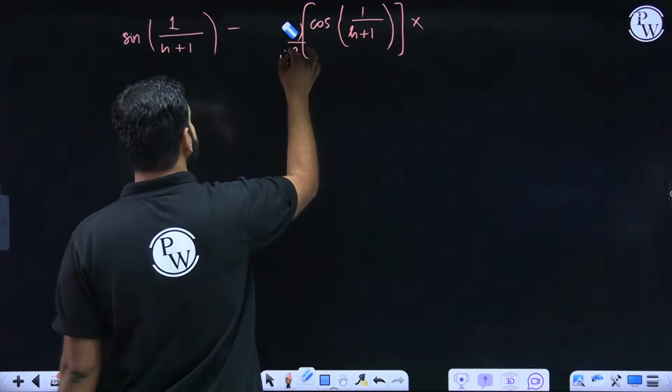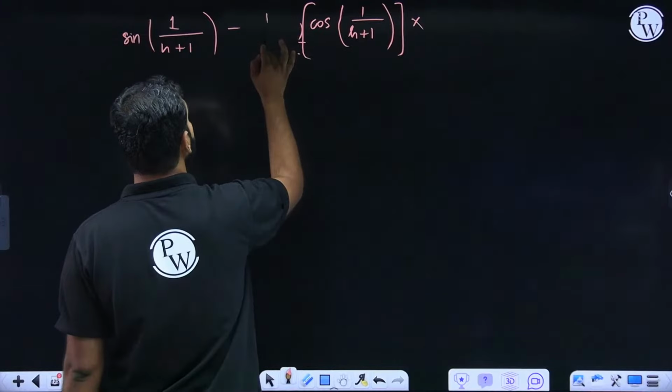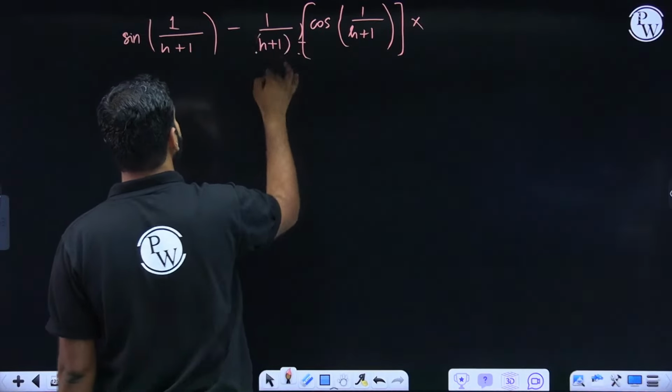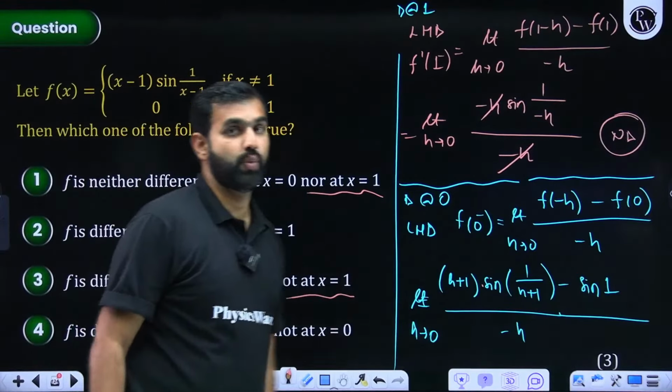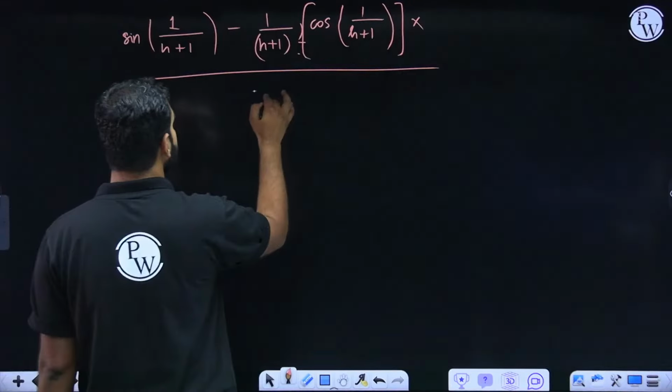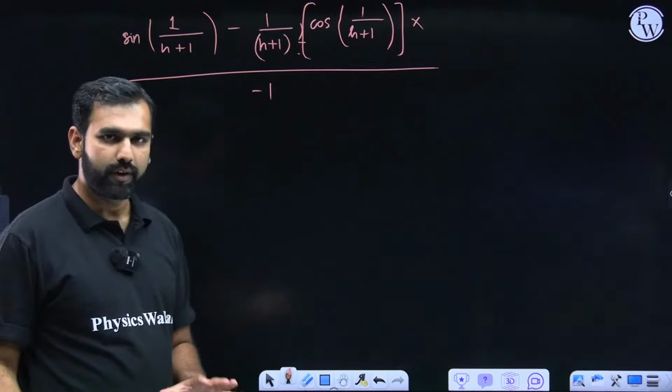So technically it is nothing but h plus 1 in the denominator, so it will be 1 upon h plus 1. Give me a quick update on this. And this whole expression should be multiplied by the derivative of minus h, which is minus 1. Everybody listening and understanding this? Are you all there? Comfortably getting this result.